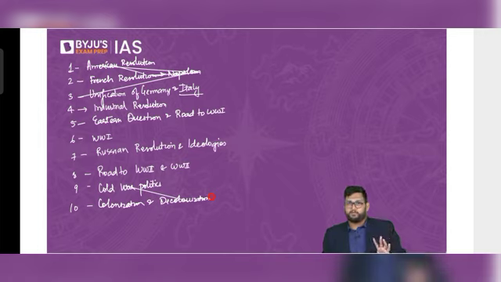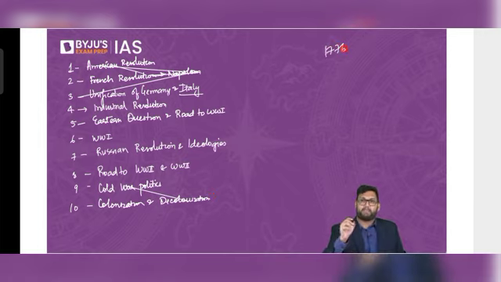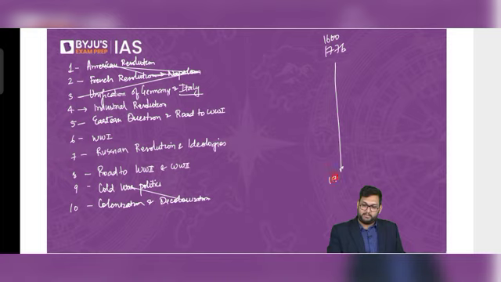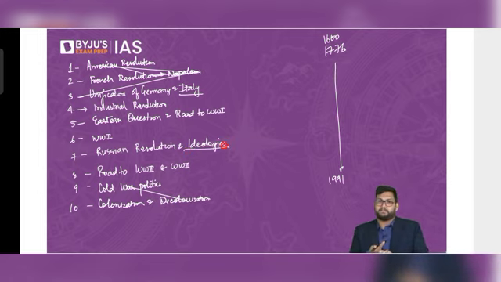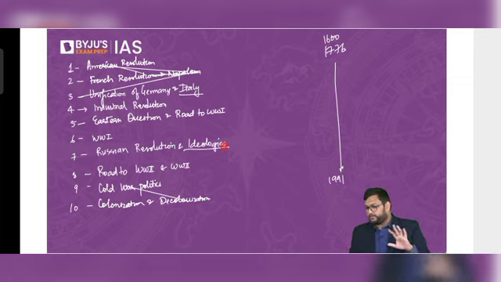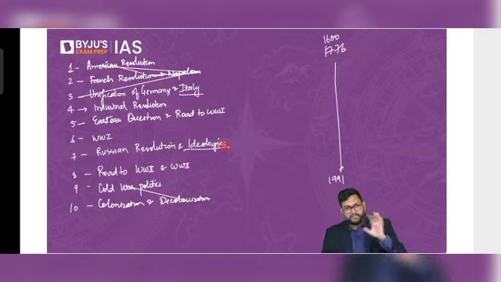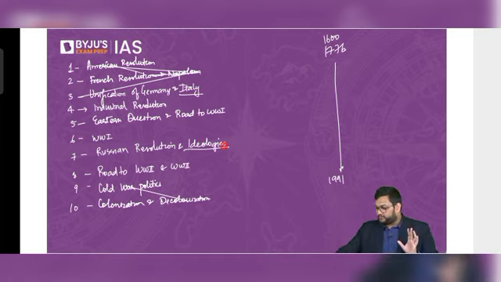10 modules we are going to cover. We'll start in 1776, and technically not even 1776. We'll start in 1600-ish and end in 1991 with the disintegration of the USSR. Ideologies means capitalism, communism, socialism. I will discuss everything here. In Russian Revolution, I'll discuss Marxism, communism, socialism, everything. Don't have to worry about that, Pooja. Everything comes within ideologies itself.